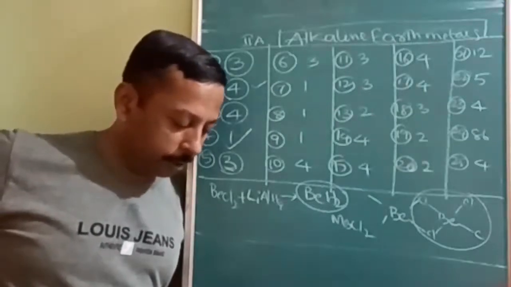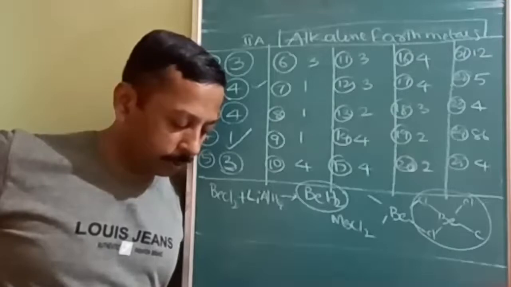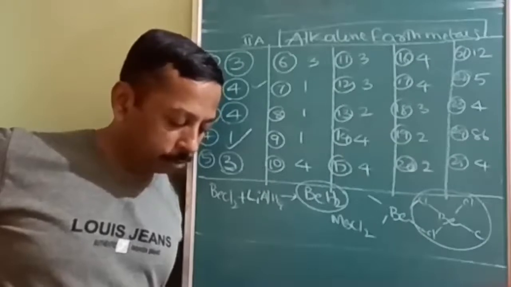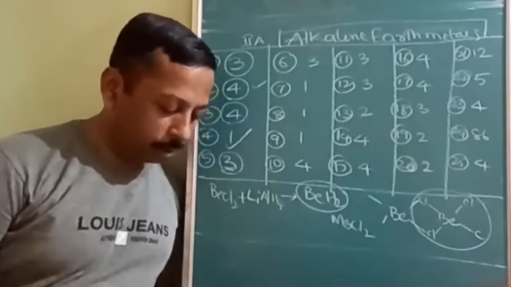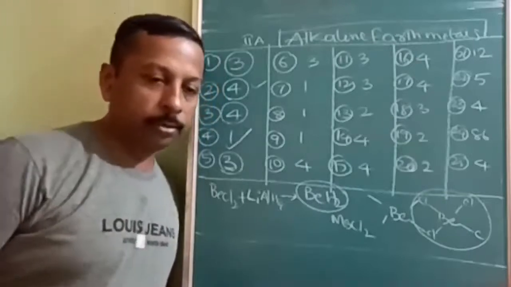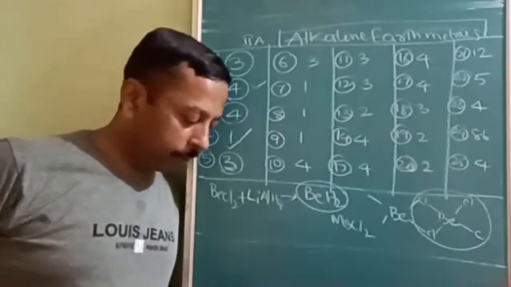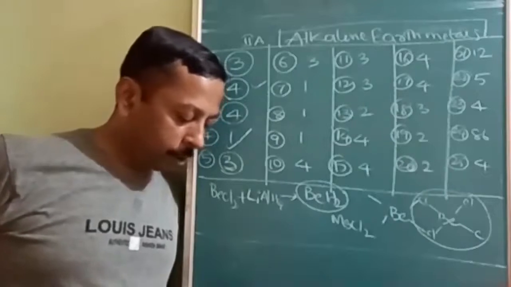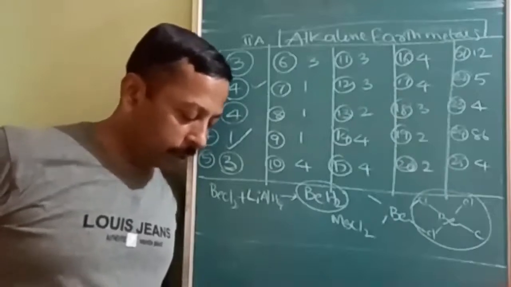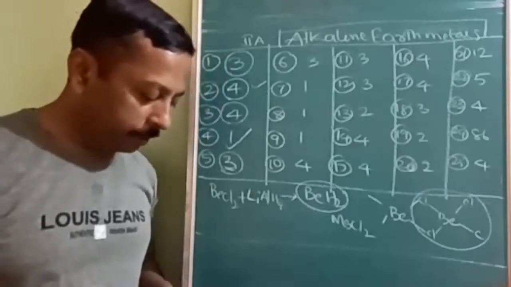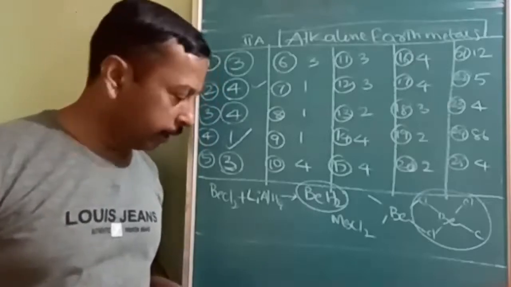And the third answer, option C, is BeH2 and BeCl2 exist as polymer. And the fourth option is H2 gas is liberated when beryllium is boiled with caustic soda solution. So these are the four options, out of which how many of them are correct? Option 1, A and B are correct. Option 2, A, B, C are correct. Option 3, B, C, D are correct. Option 4, A, C, D are correct.